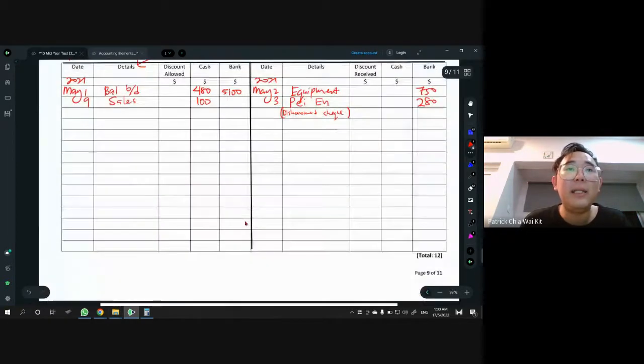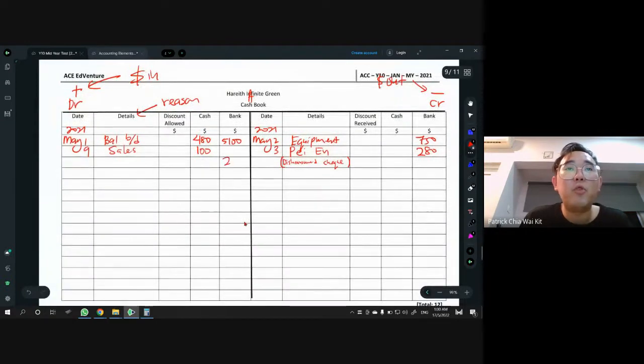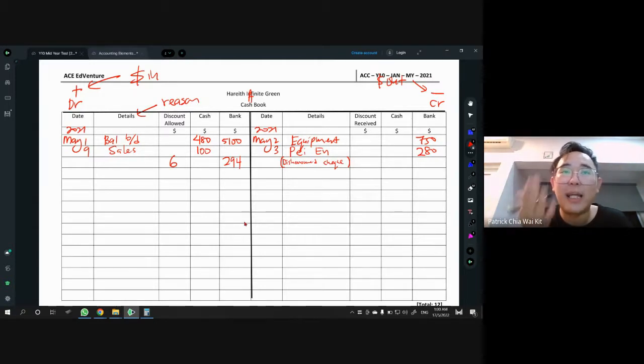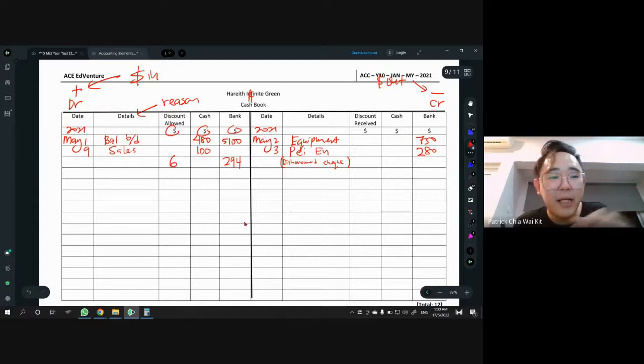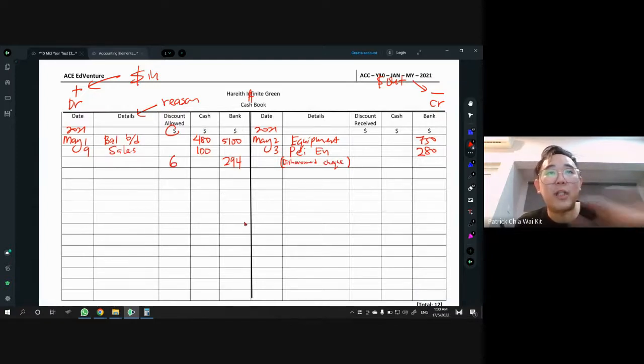So money in bank account, you put 294. All right, and the $6 is the discount that we actually give our customer. So don't forget to put the $6. Okay, you must make sure that everything is converted to value, right? The dollar. You can't just leave the 2% as the answer, because you see all the dollar sign is up there. So they all must be converted to value.